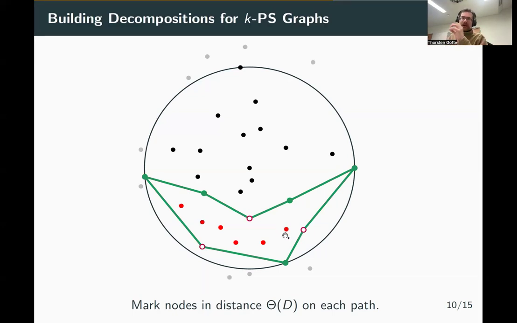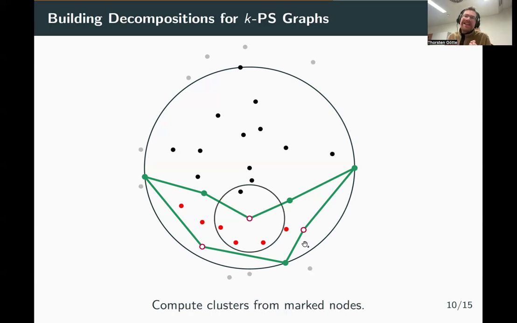And now we take these marked nodes and put them into the framework I showed before. So we use these nodes as the set of marked nodes X. Since there are at most k times log n squared marked nodes, there can be at most k times log n squared marked nodes at distance d. For all the nodes which have at least one of these nodes at distance d, we can put them into the right subgraph. Of course, that may not be all the nodes, because only the nodes that are really close to the separators can be put into a subgraph in a step. However, we can show that at least half the nodes get clustered in every step.